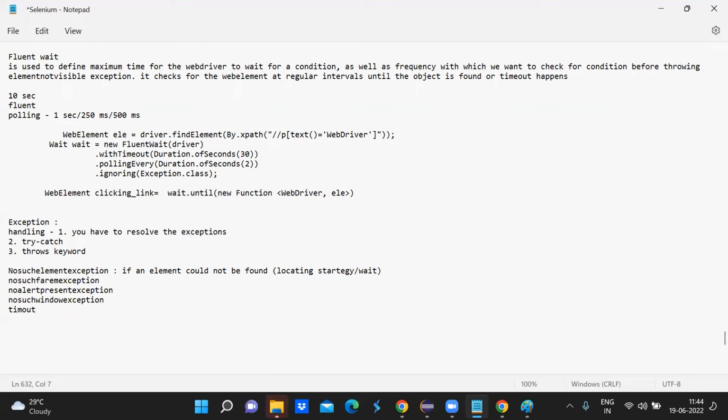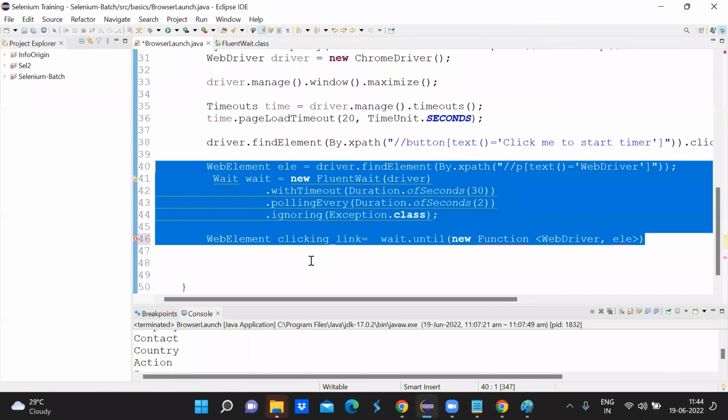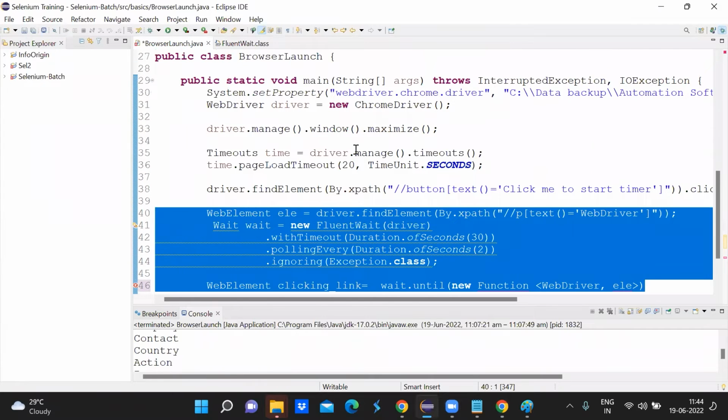One more common exception is timeout exception, right? Which occurs when the time is out and your web driver is not able to load the requested URL. And we get web driver exception. That is also quite common. When do you get web driver exception? Can you tell me some scenario where you can get web driver exception? When your local window driver is outdated compared to the driver which has been released as new.